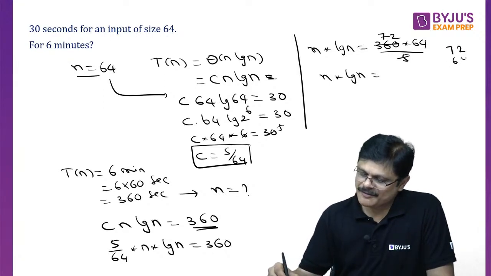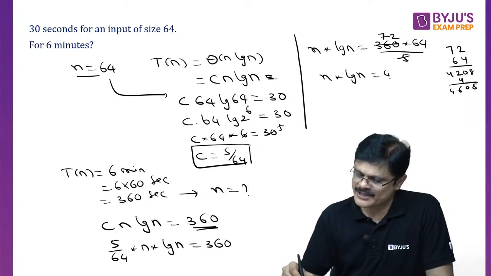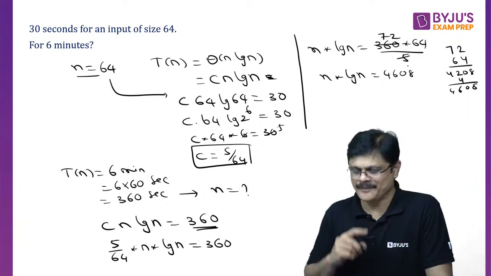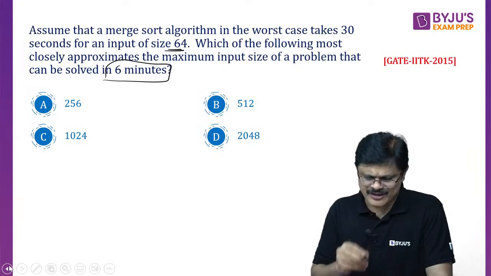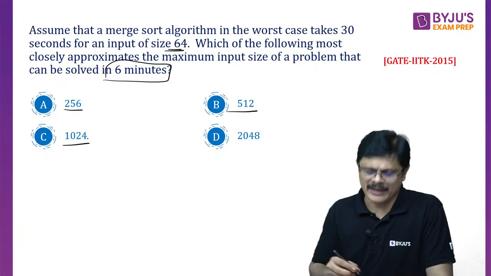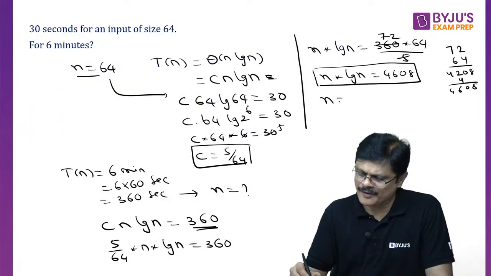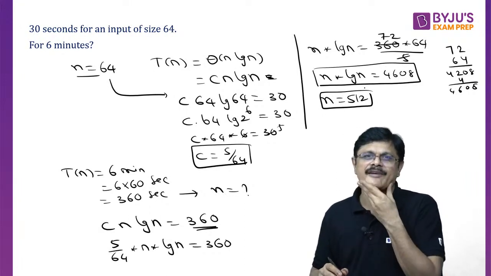72 into 64. 7 6's 42, 28, 12, 40, 4 2's 8, 8 0 6 4. That is 4608. Very good, Akhil. Now you have to identify what is the value of n. One way you can do is, because n values are given, you can try with n equal to 256 or n equal to 512, and compare, and you can find that the value of n is equal to 512 for this. That is the value of n, my dear friends.